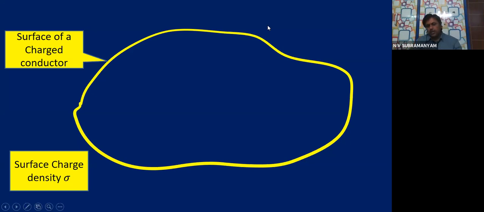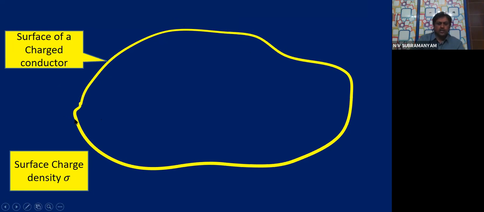For deriving that equation, let us consider a conductor. This is the surface of a charged conductor. We are taking any shape, children. Here you might be wondering what this shape is. No particular shape. It is not a rectangle, it is not a square, it is not a sphere. Any shape. That means this result is valid for any shape.